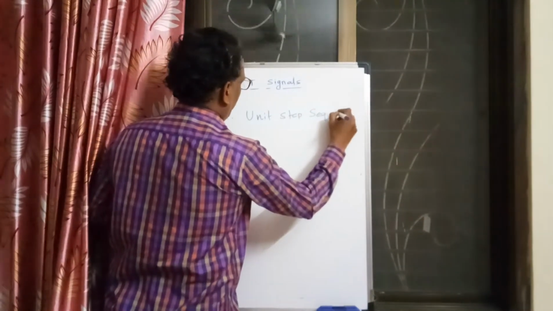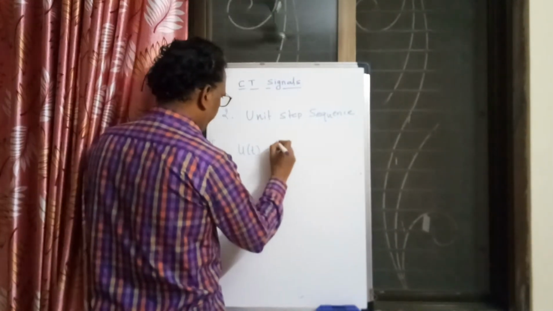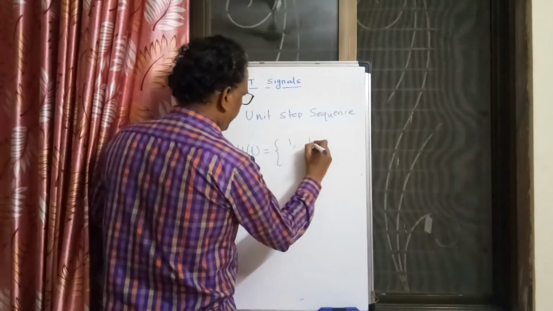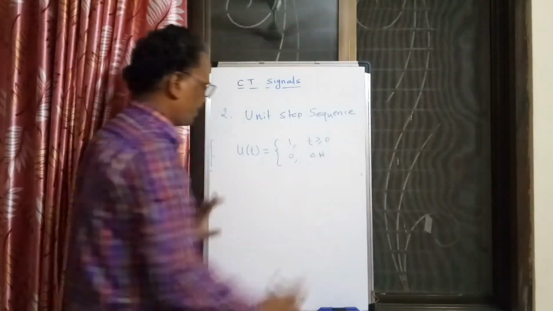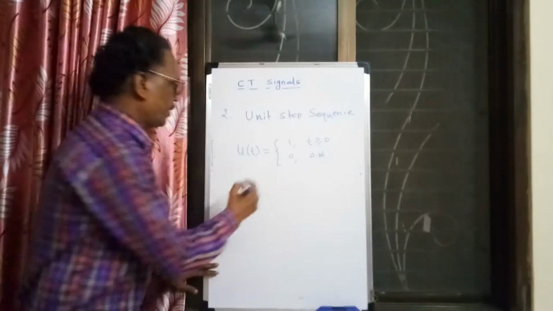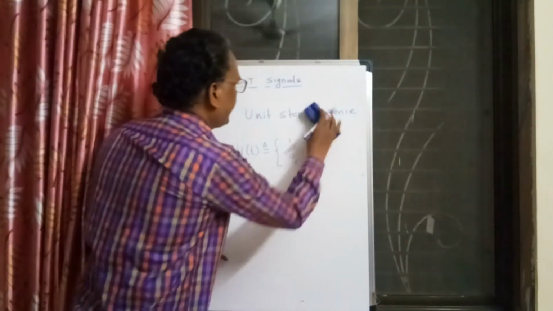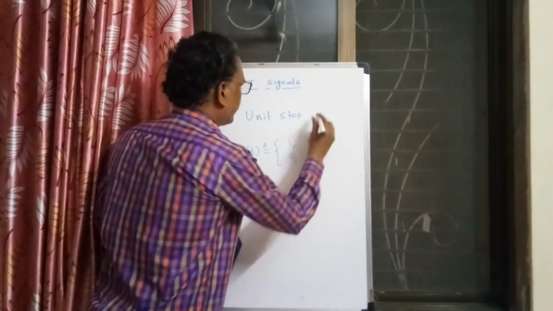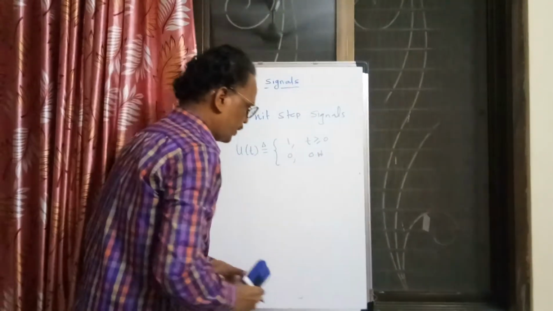So another standard signal in the continuous domain is the unit step signal. U of t is defined as 1 for t greater than or equal to 0, and 0 otherwise. This is the definition of the unit step signal. Unit step signal, not sequence, I'm sorry. The word sequence is used only in the discrete domain, not in the continuous domain.